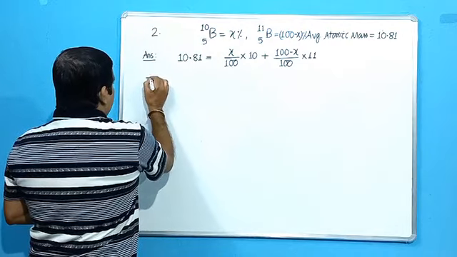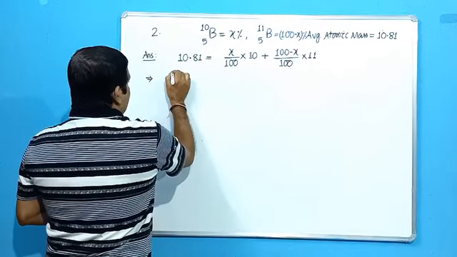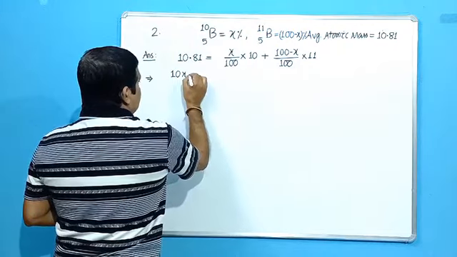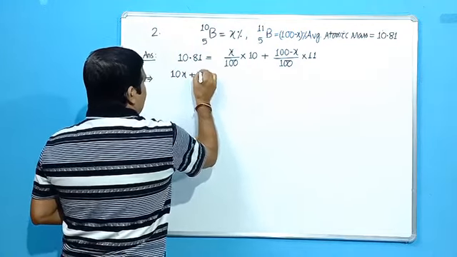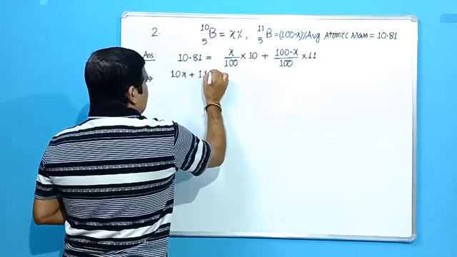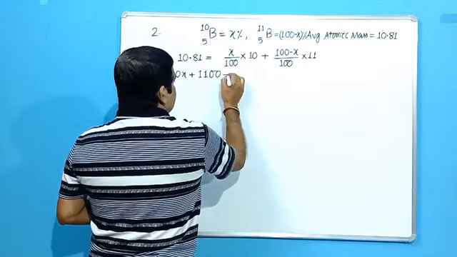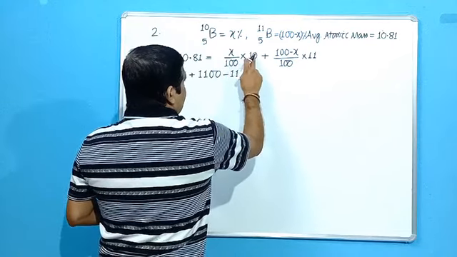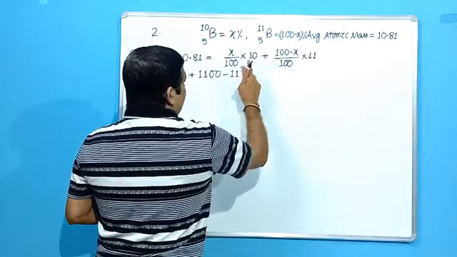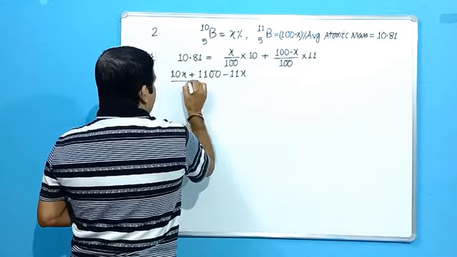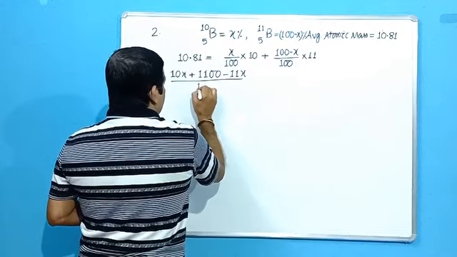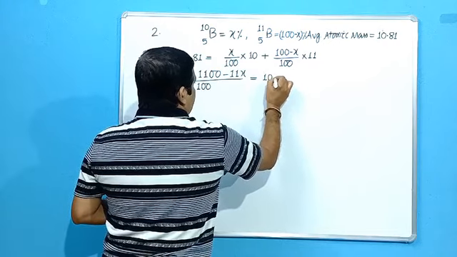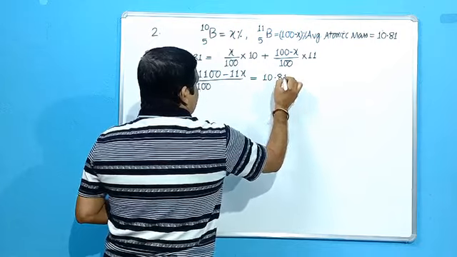So it will become 10x plus 1100 minus 11x, divided by 100, is equal to 10.81, the average atomic mass.